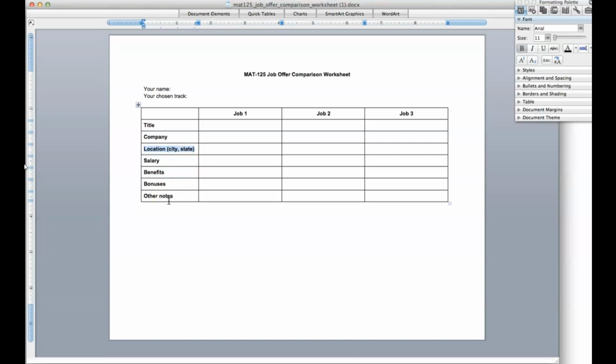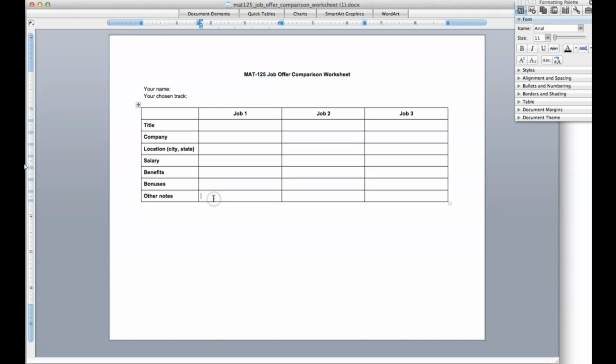Something that I really want to stress, a common mistake, is that a bonus and a benefit are two different things. Benefits are offered to every single employee just because you work there. But for bonuses, you have to do something above and beyond. You have to perform. You have to qualify for a bonus. And that's what you want to list here. Some jobs may not offer bonuses at all, so you would definitely list here that the job is not offering a bonus.